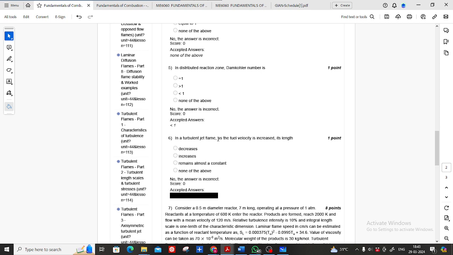Constant. Yeah, that is the correct answer. It will remain constant. If you keep on increasing, a time will come when the flame length will not change. In fact, the answer should be almost constant; we cannot say exactly constant. If you keep increasing, the flame will lift off, but its length will not increase.